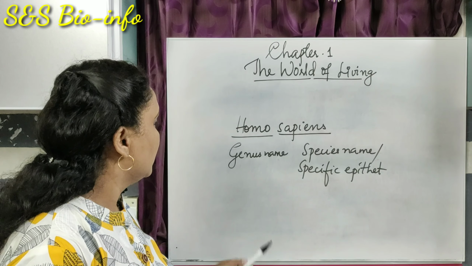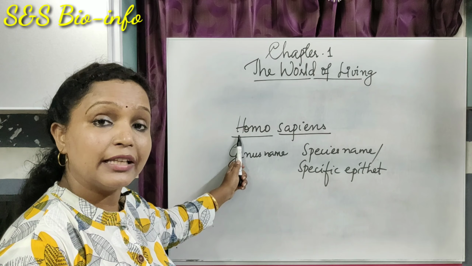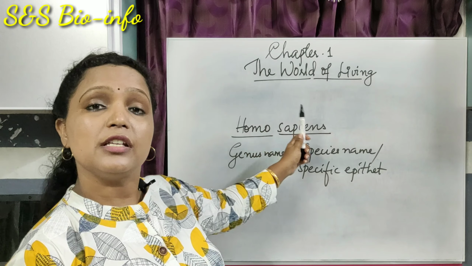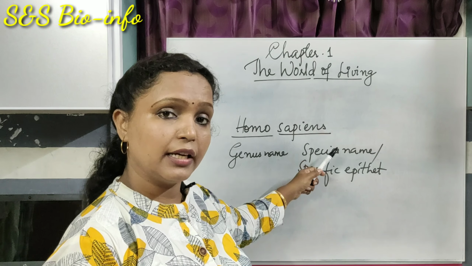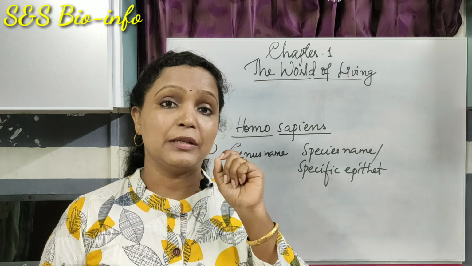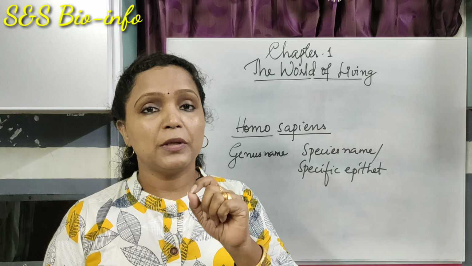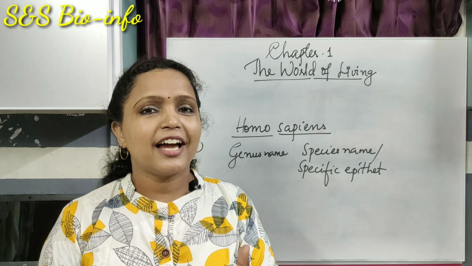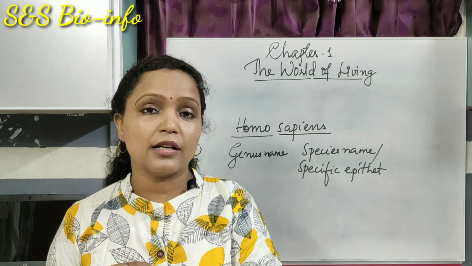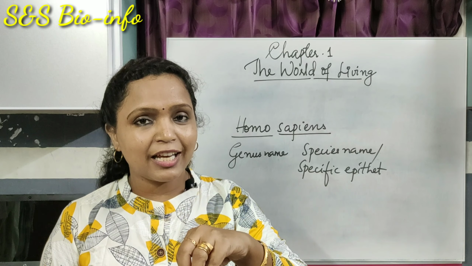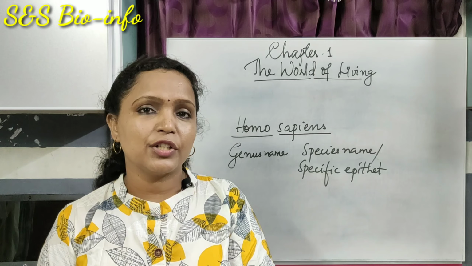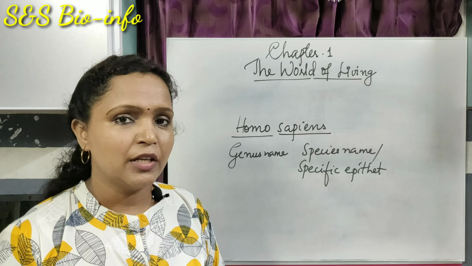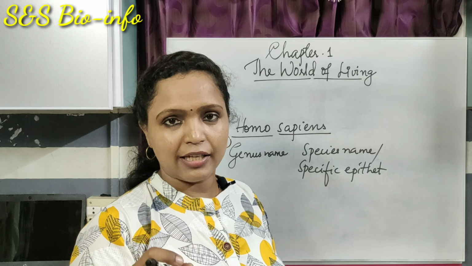Another rule: the genus name must start with a capital letter. Here I have started with Homo, capital H, and the species name with a small letter, sapiens, small s. So the genus name must start with a capital letter and the species or specific epithet must start with a small letter. Sometimes the scientific name may consist of three parts: genus name, species name, and the abbreviation of the name of the scientist who discovered it first. For example, Mangifera indica Linn.